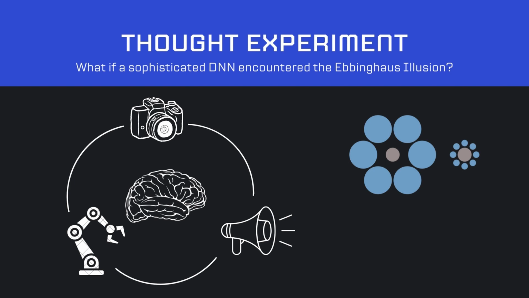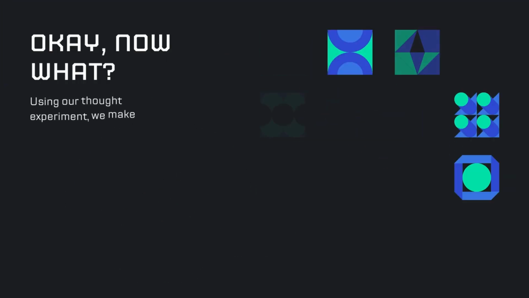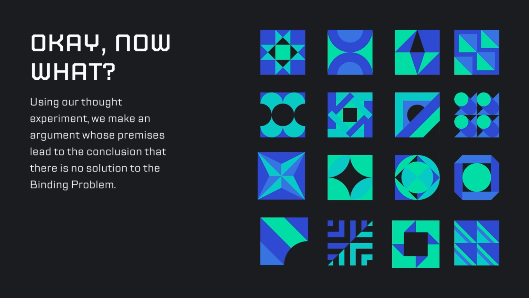Then, this specific pattern of responses persists as a trend across many retrainings of the DNN. What would the implications be of these results? We propose an argument that uses the conditions of our thought experiment as premises and comes to the conclusion that there is no solution to the binding problem.